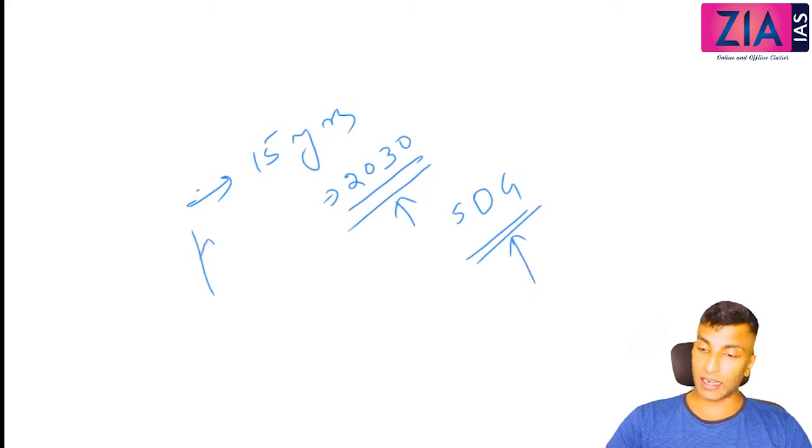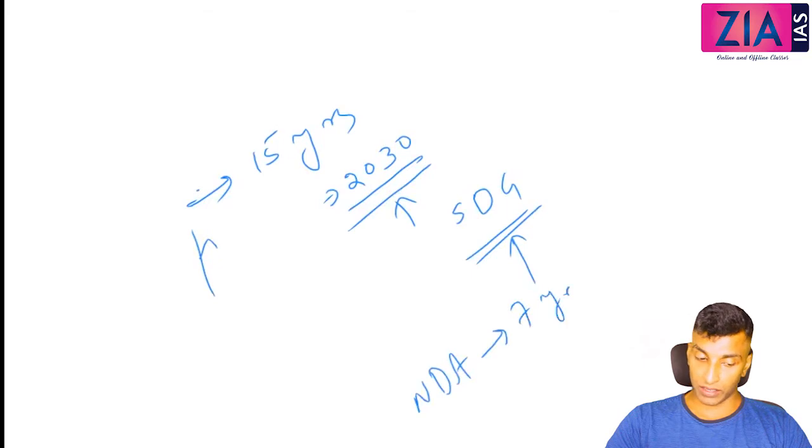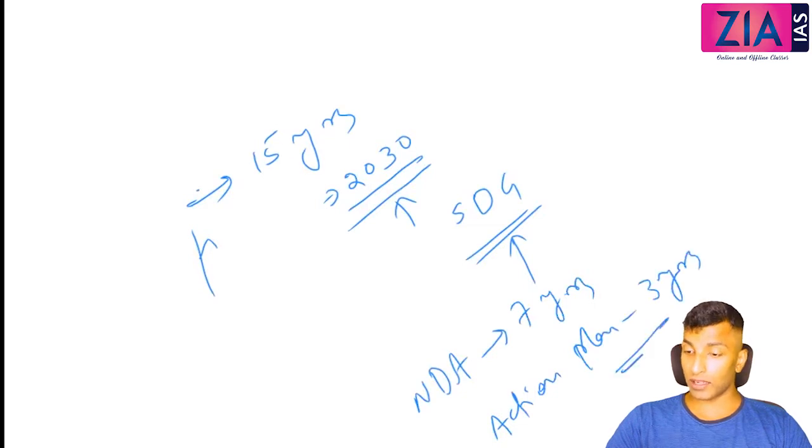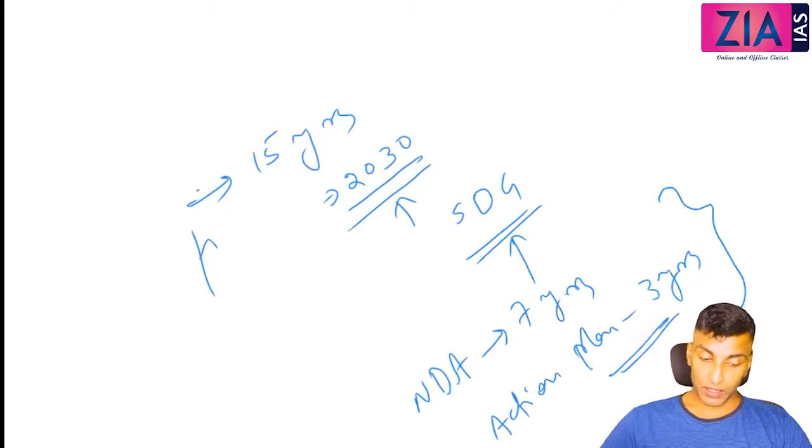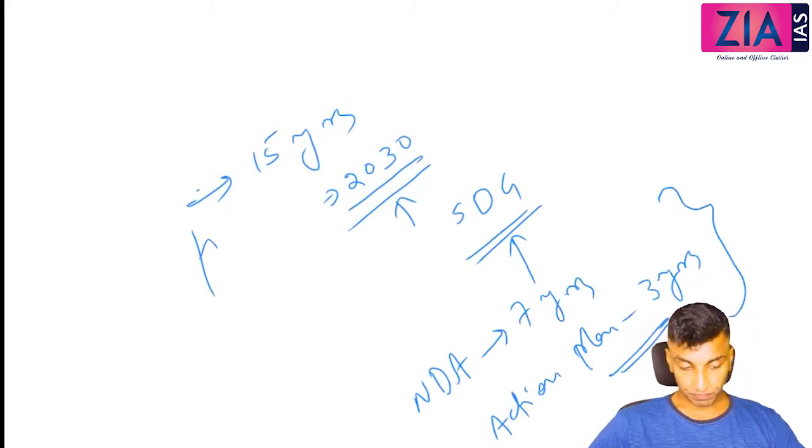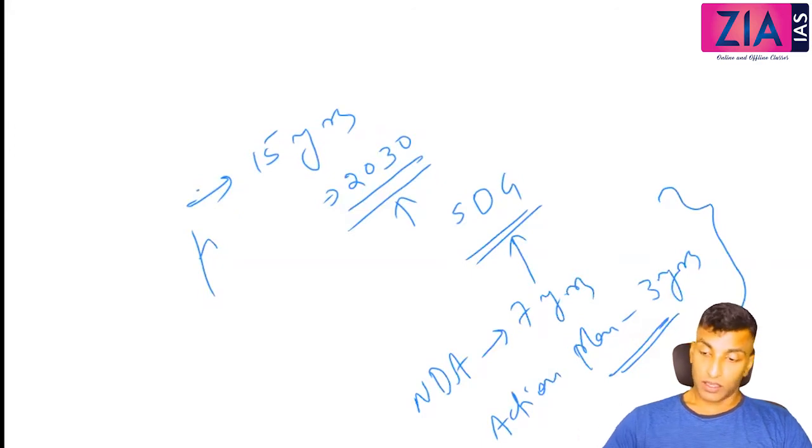And there is a national development agenda, NDA, for 7 years. There are action plans, an action plan for 3 years. Yeah, this is what Anjali told yesterday, right? Action plan for 3 years. Okay, so I hope that is clear. This is how you need to remember.